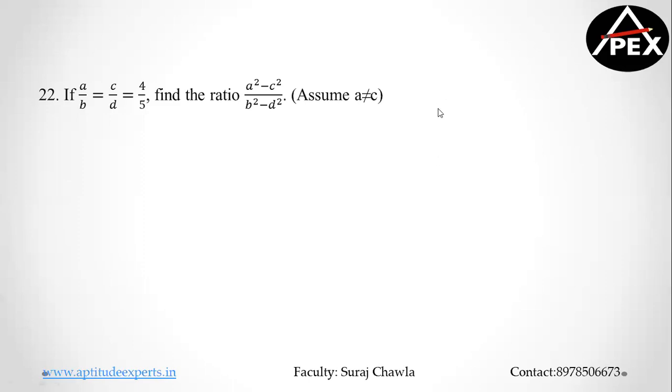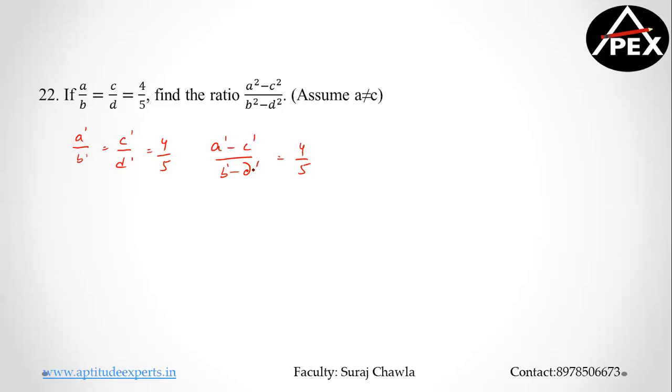Yeah, so now please understand, if A by B, this comes under the law of equal ratios. If A by B is equal to C by D is equal to 4 by 5, had I asked you A minus C by B minus D, then the value would have been 4 by 5. Please understand, if here the power is 1, here the power is 1, and here the power is 1, then I'm talking about a linear combination. Clear?